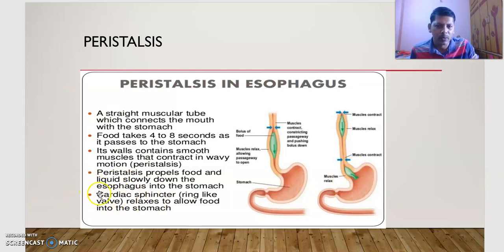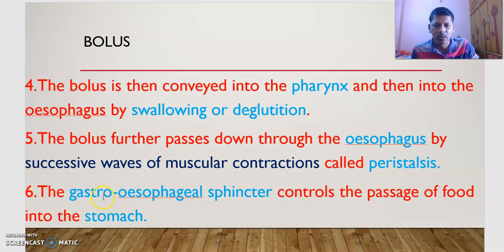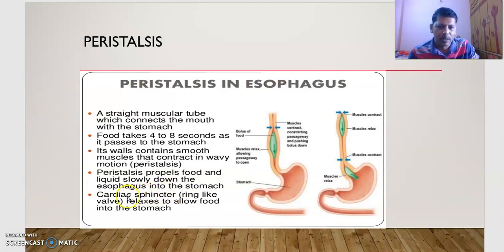Here there is one sphincter, I told you, the cardiac sphincter, otherwise called the gastroesophageal sphincter, which controls the passage of food into the stomach. Here that sphincter opens. The cardiac sphincter, a ring-like valve, relaxes to allow the food into the stomach. Here there is another sphincter called the esophageal sphincter, which is voluntary, and here one involuntary sphincter. The esophagus connects two parts, the upper pharynx and the stomach below, and food passes through it by the process called peristalsis.